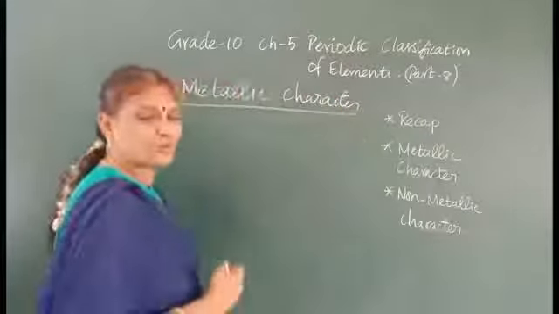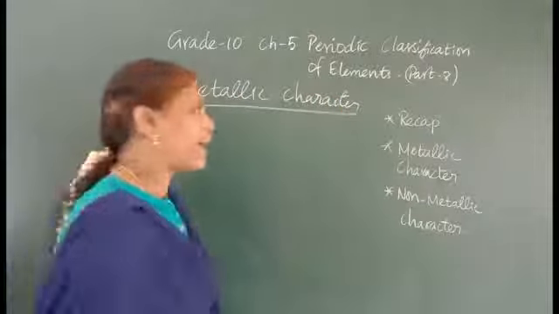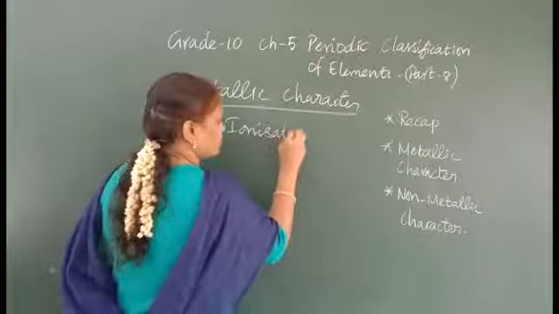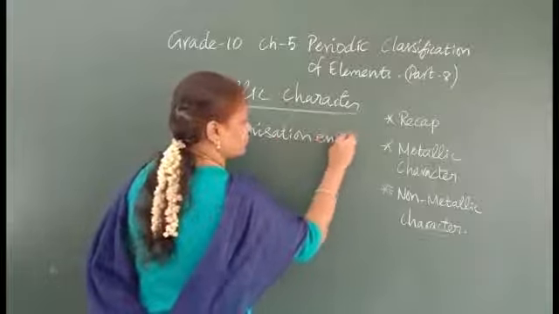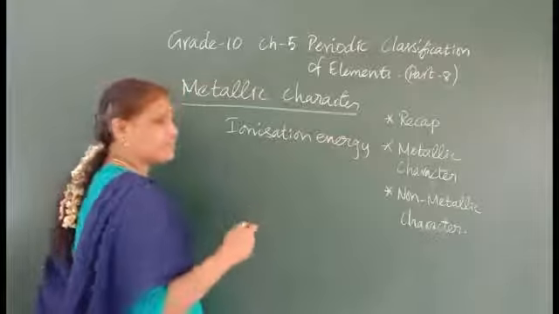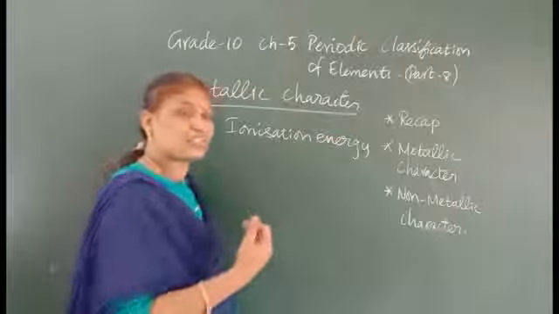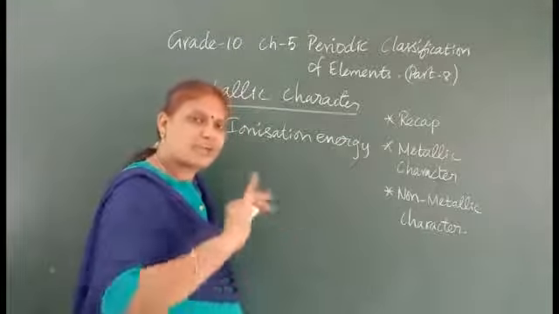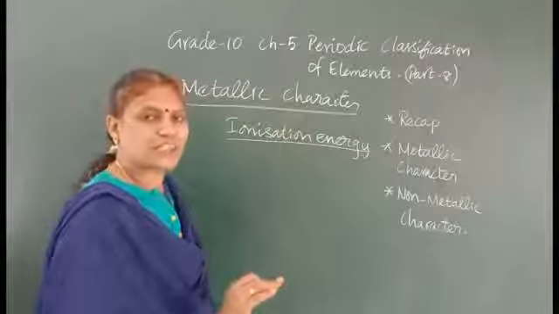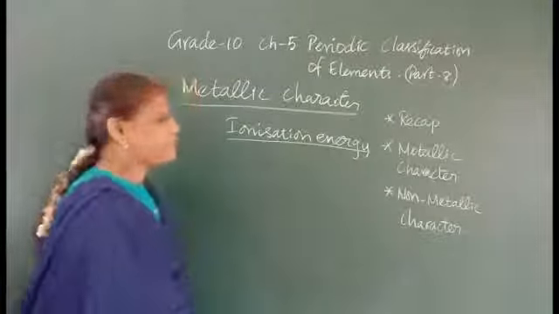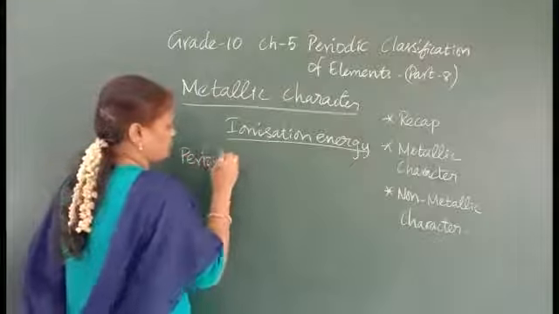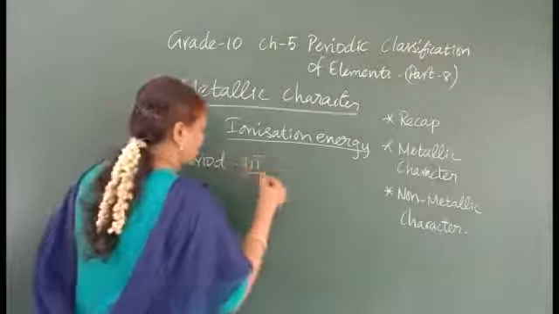Metallic character is losing electrons. While losing an electron, it has to spend some energy to lose the electron, and that is called ionization energy. It will be possessed by metals. And let us see period 3. Can you tell me the elements?